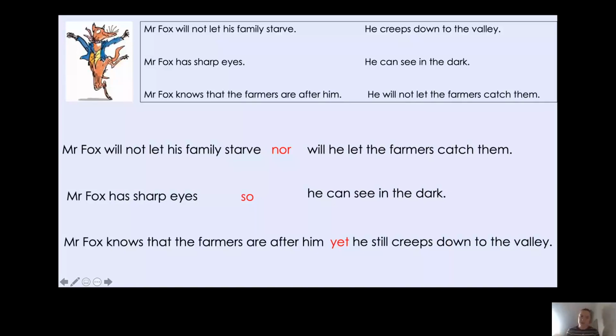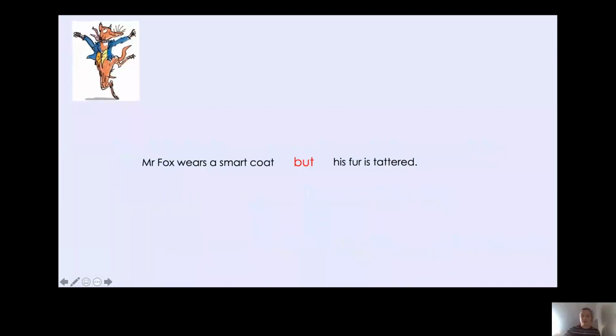So like I said, we are now going to have a look at these sentences and see if we can improve them even further. So here is my first sentence. Mr. Fox wears a smart coat, but his fur is tattered. Okay, now I've got here, Mr. Fox wears a smart coat. Now I have only used one adjective to describe Mr. Fox's coat.